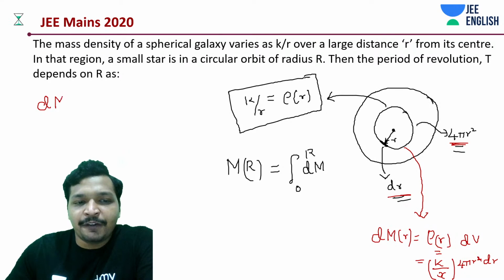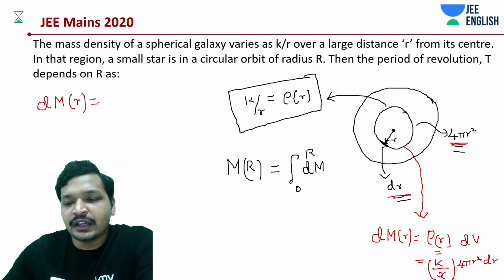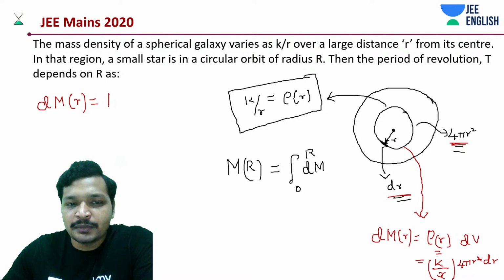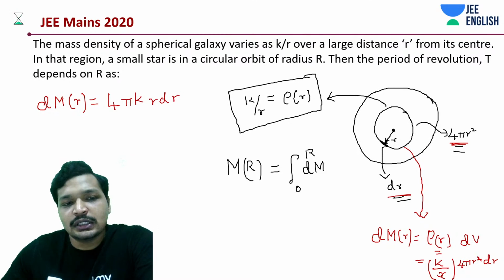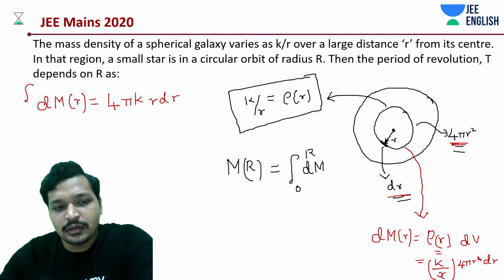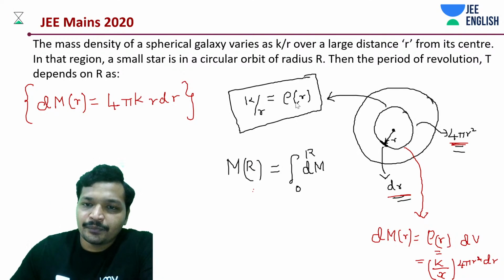This is the first and foremost thing you should always derive whenever you deal with such problems. We have 4 pi k r dr. Just mark it down. Then we can move on to the next thing.